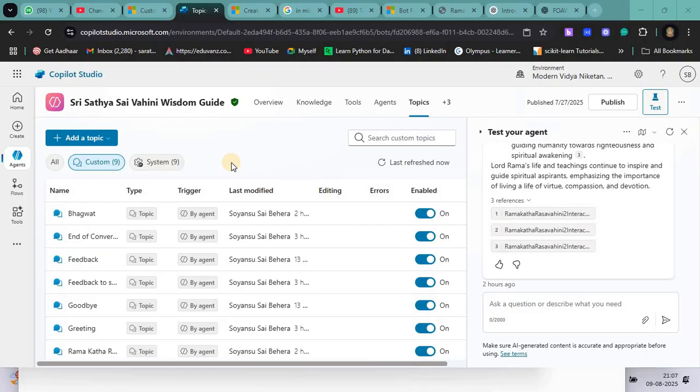So today we'll discuss Copilot Studio, and how we can create an agentic AI using Copilot. This is one agent I have created: Sri Sathya Sai Vahini Wisdom Guide.